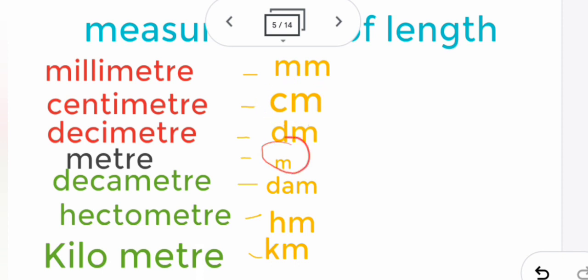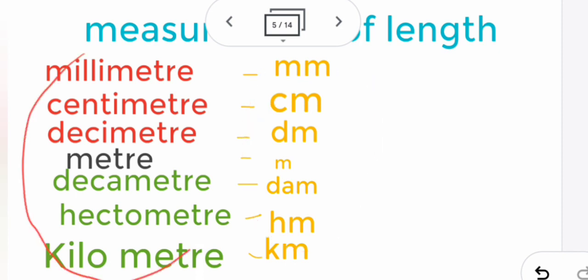For meter we just write m. For decameter, the first letter is D and meter's first letter is M, but dm is already used for decimeter, so to differentiate, we write DAM, with the A from deca. Hectometer is HM, kilometer is km.